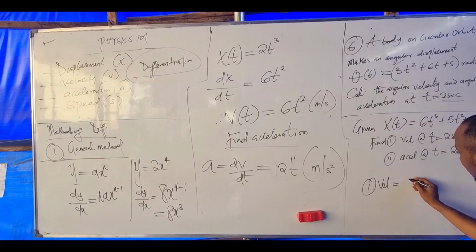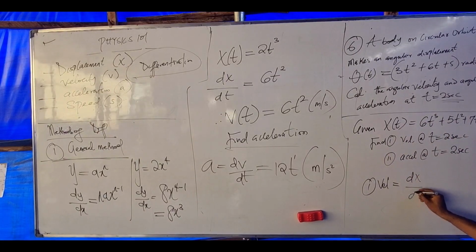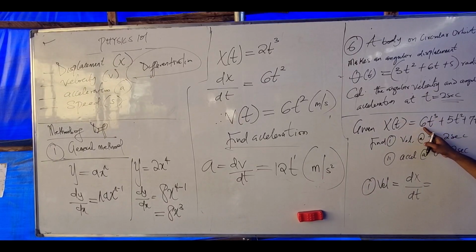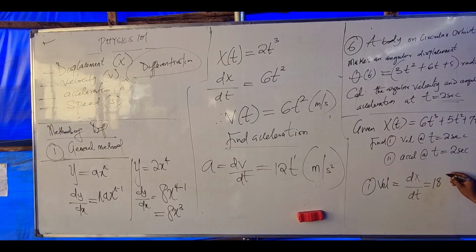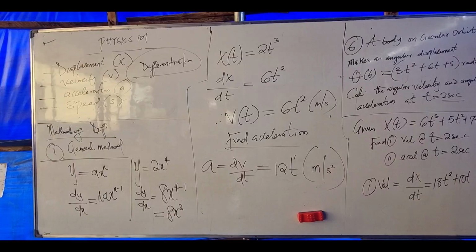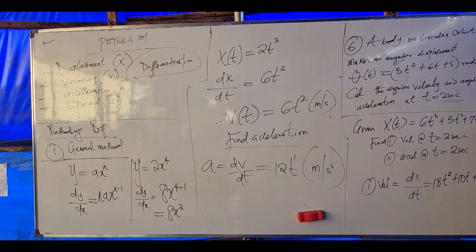What do we say the formula is? The dx over the dt. What's the answer here? 3 times 6 is 18t squared, plus 5 times 2 is 10t, plus 7 times t. Because the power of t here is 1, when you subtract 1 from 1 you have 0, and t raised to the power 0 is 1.